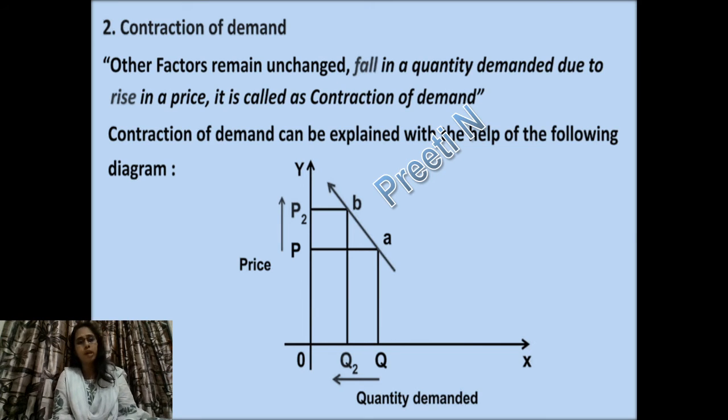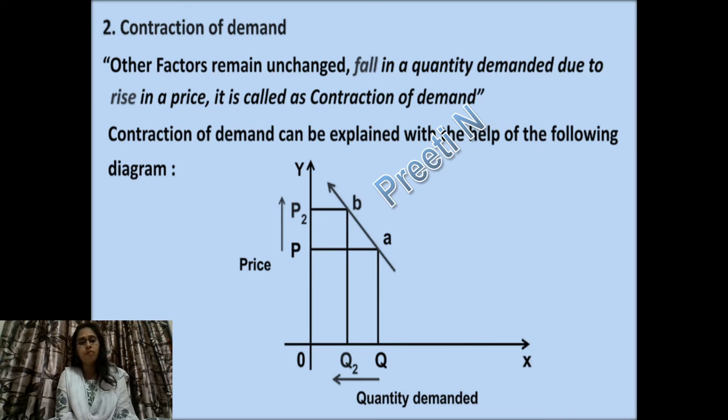We have seen the expansion. Expand means increasing and contraction means decreasing. It is basic common sense: demand is contracting, demand is reducing. When will this case happen? When the price rises, when the price increases. When the goods become costly, when the price rises, at that time there will be contraction of demand.